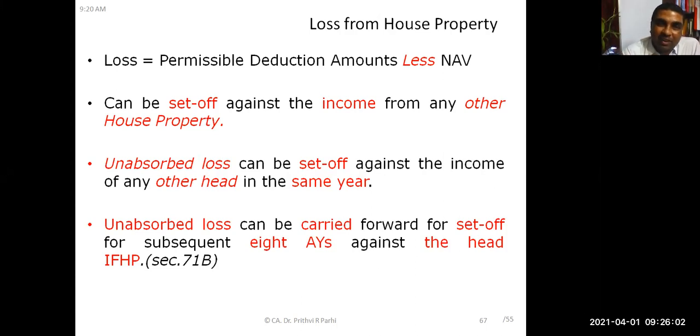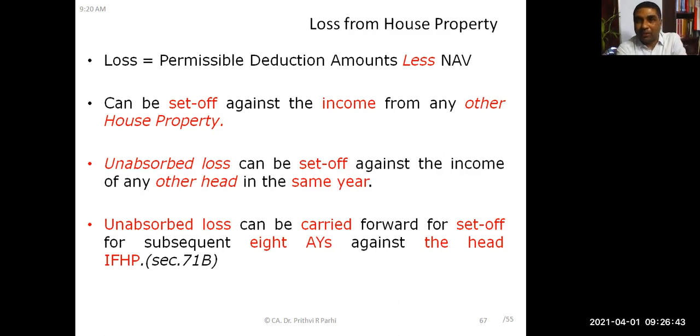So first thing is that loss of house property can be set off against income from any other house property. Unabsorbed loss can be set off against the income of any other head. Just like just now we set it off against salary, it can be adjusted against any other head in the same year. But if that is not possible, and still some unabsorbed loss is there, then what you can do? The remaining unabsorbed loss can be carried forward for set off for subsequent 8 assessment years.